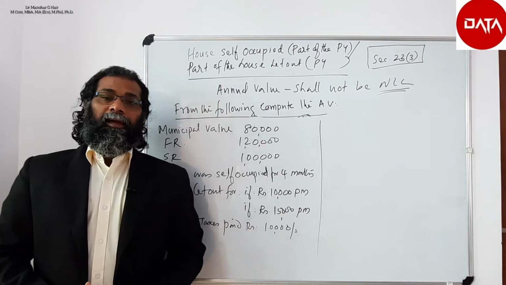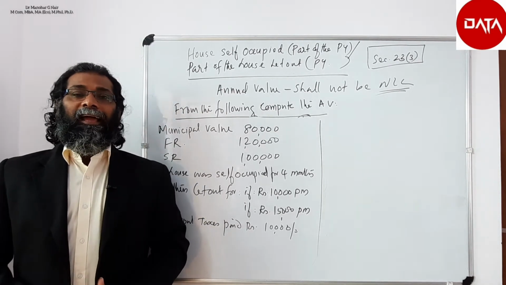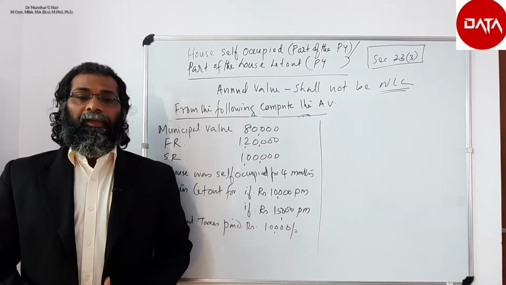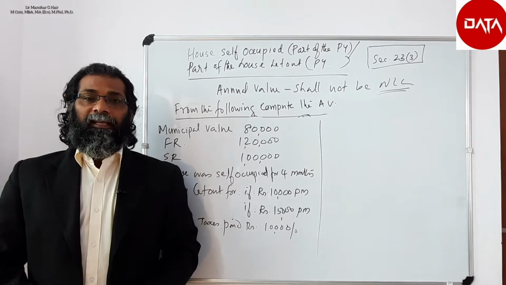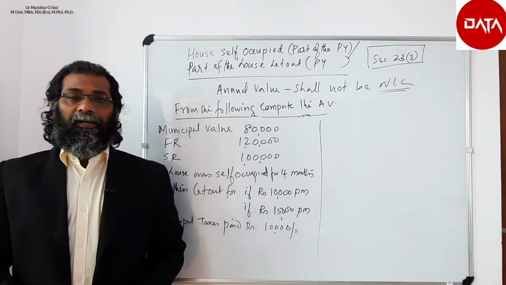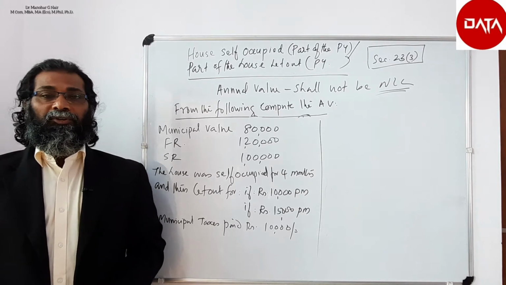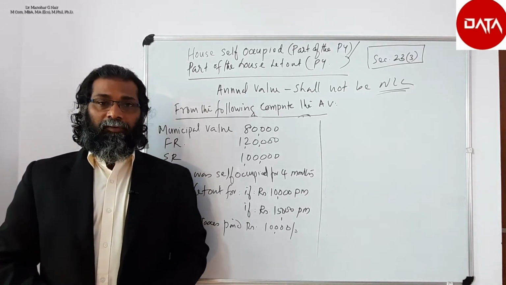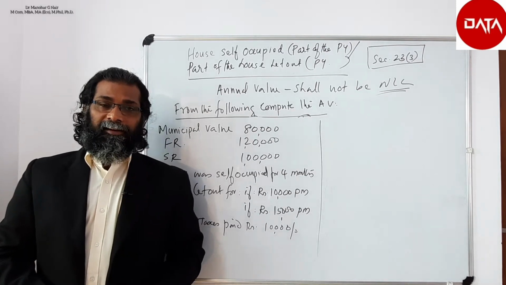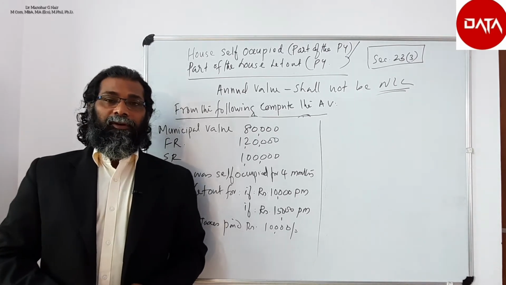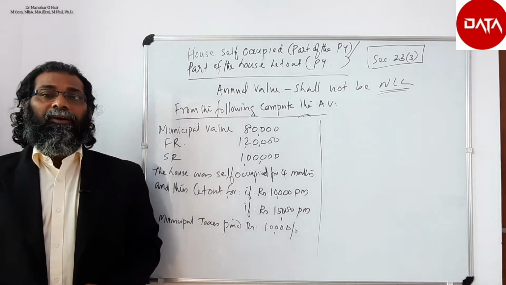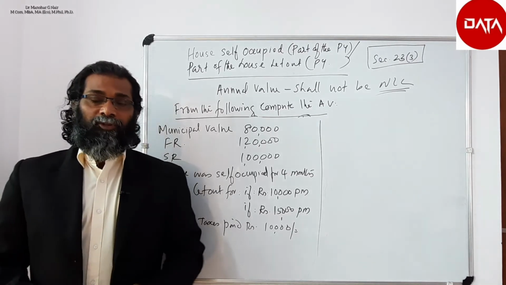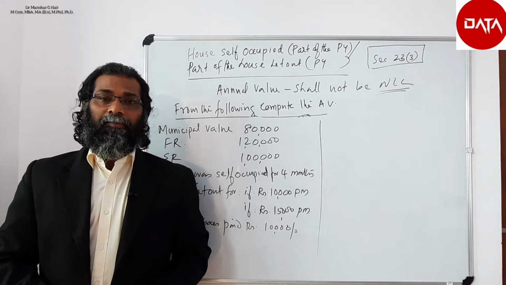So here the important point is that the annual value will not become zero. The annual value has to be computed as per section 23 subsection 1. We have to compare the municipal valuation, fair rent, standard rent, and take the actual rent into consideration. Then we have to arrive at the annual value. So let us explain that point with an example.